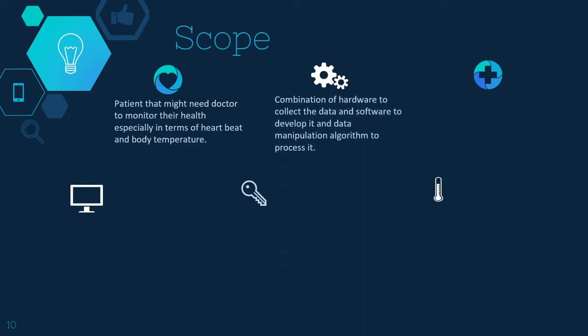Secondly, it is the combination of hardware to collect the data, software to develop it, and a data manipulation algorithm to process it. So we have a sensor, we have the hardware, and we have this web-based system data. All of these will be combined using the data manipulation algorithm to give the current health status of the patient.